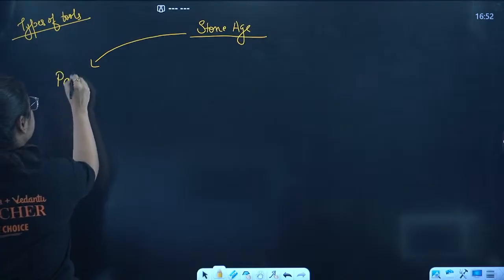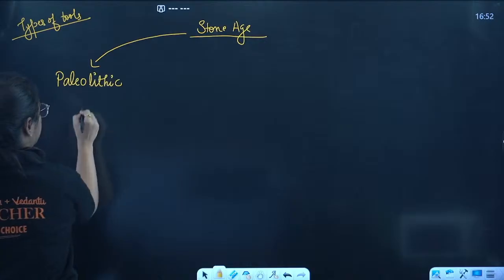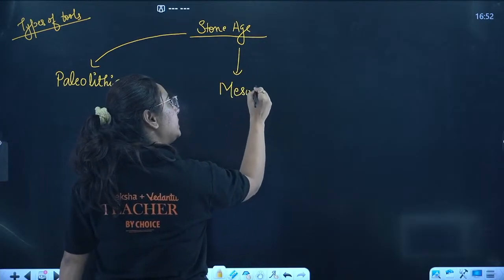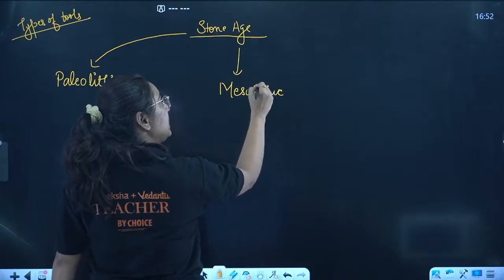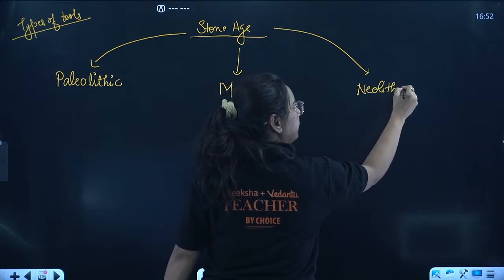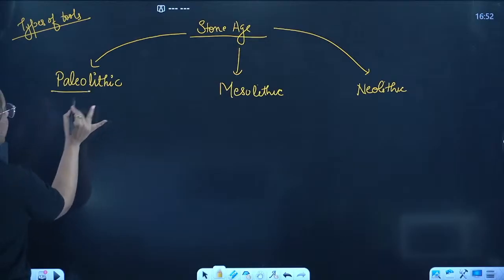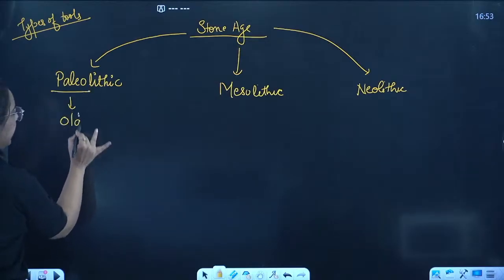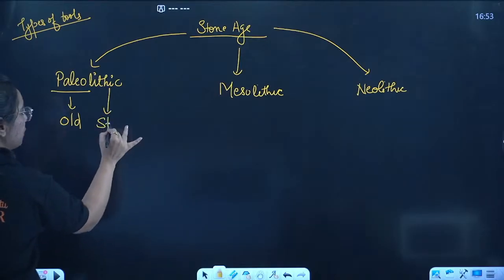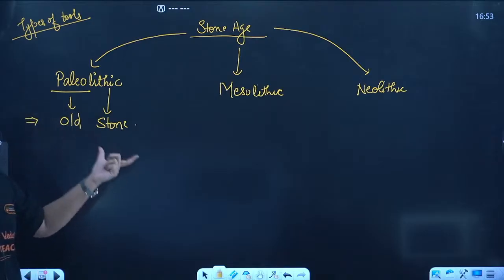First one is Paleolithic. Then the middle one is Mesolithic age, and then the next one is Neolithic age. You need to listen to me carefully. Paleolithic: the word paleo here means old, and the word lithic means stone, and hence we can call Paleolithic age the Old Stone Age.